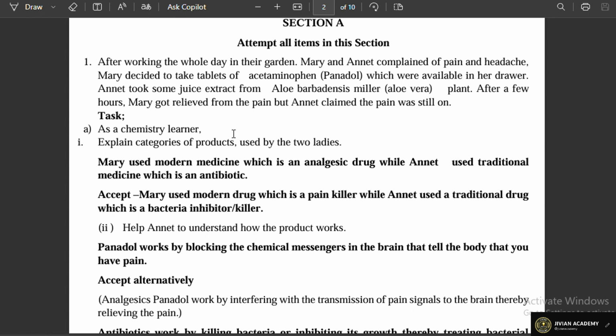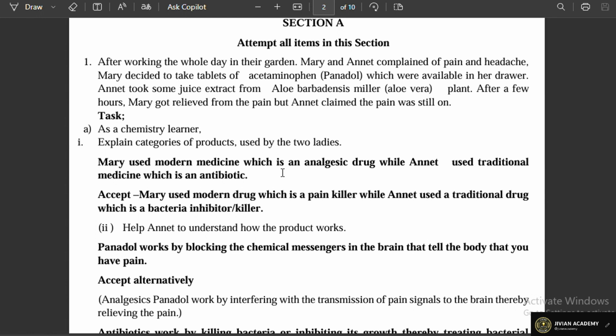Now, Mary having the pain relieved means Mary used a modern medicine, which is an analgesic drug. Of course, Panadol is an example of an analgesic drug whose role is to relieve or stop pain, while Annette used a traditional medicine, which is an antibiotic.